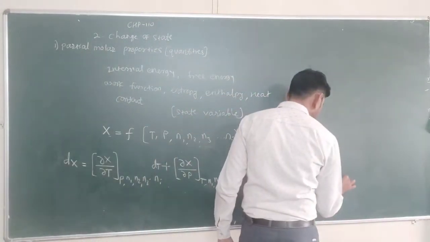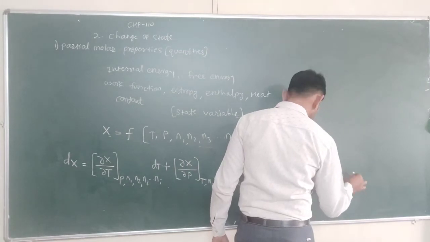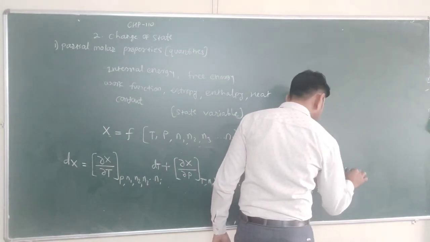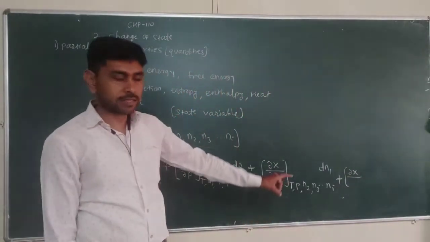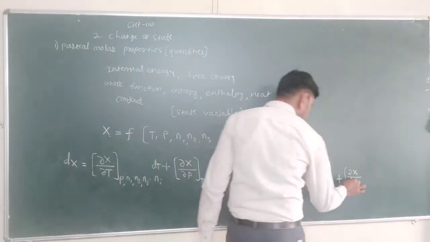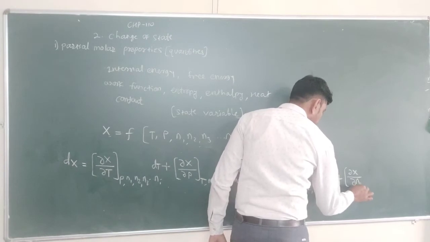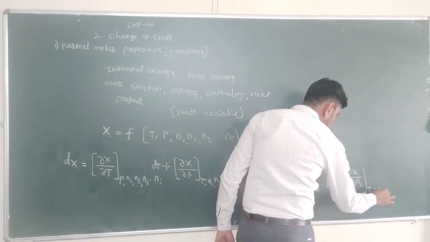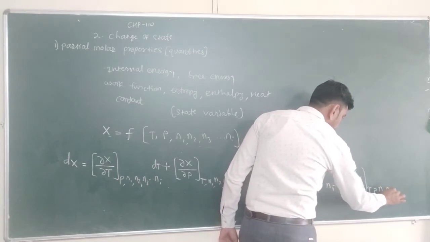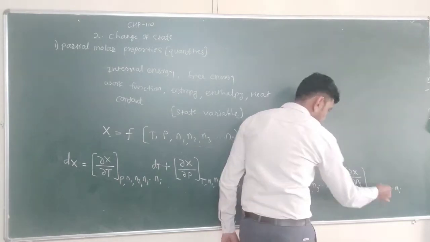Similarly plus, in the same manner we can write the variation of this extensive property X with respect to all the constituents by keeping all other constituents constant.